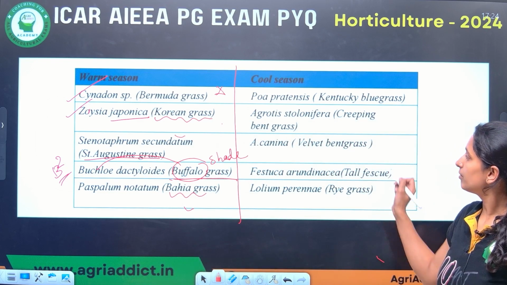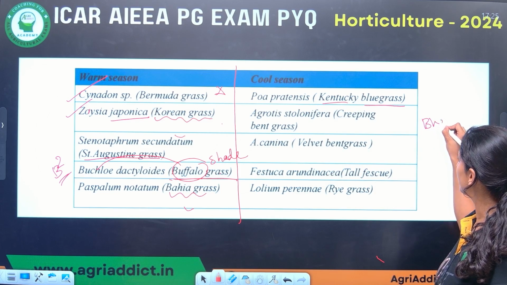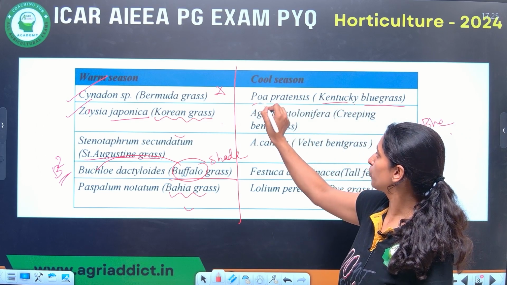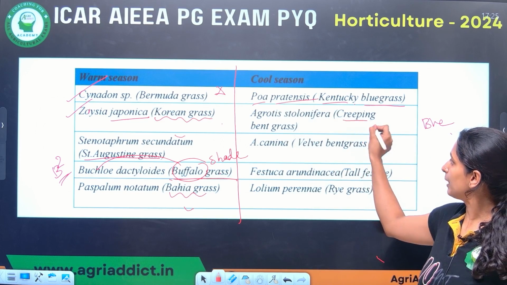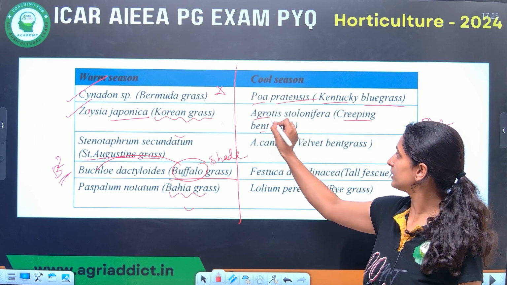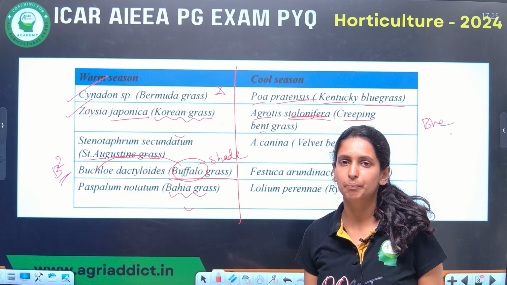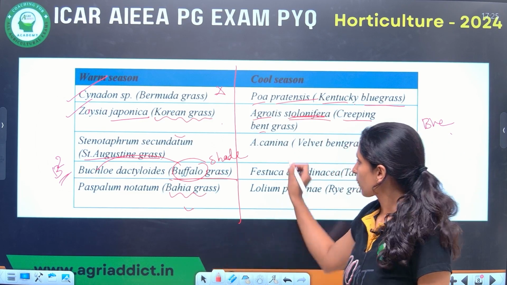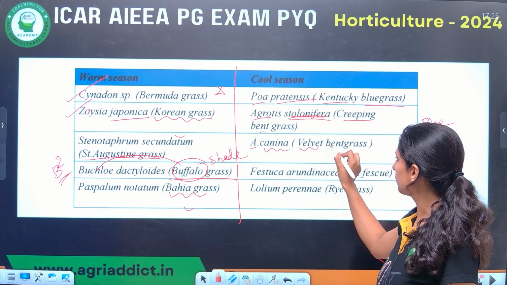In cool season, Kentucky bluegrass. I have given it in the hint, blue bent ray. Bluegrass is Poa pratensis. The second one is creeping bent grass, Agrostis stolonifera. The name stolonifera is there because it is mainly propagated by stolons. Then Agrostis canina, also called velvet bent grass.